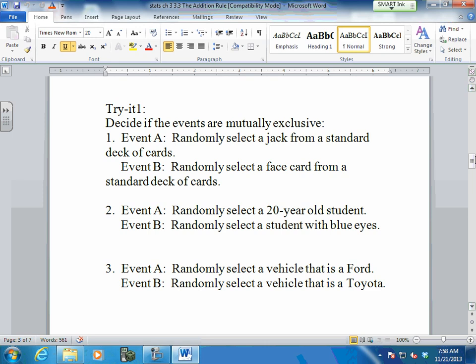What do you mean a face card? A face card is like a queen, a jack, a king. Oh, they have faces. They're faces. That's self-explanatory. Thank you so much.